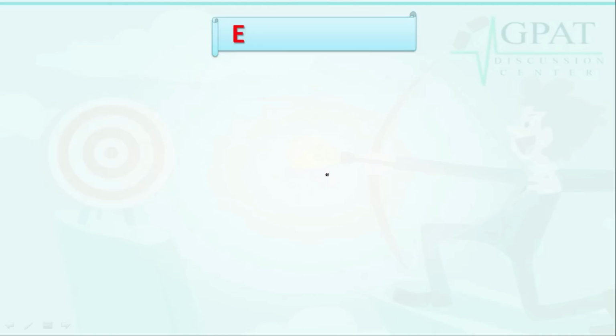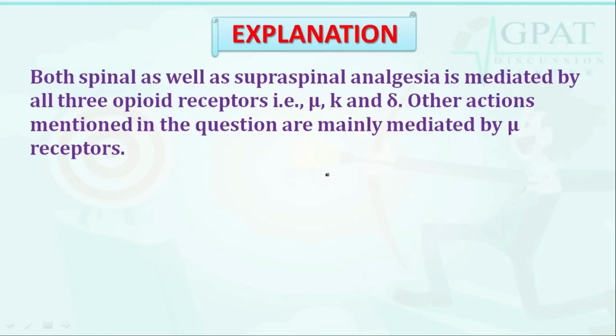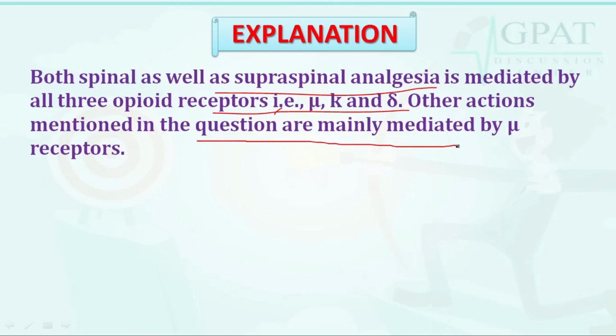So let's discuss with the help of explanation that both spinal as well as supraspinal analgesia is mediated by 3 opioid receptors, that is mu, kappa and delta, and the other actions mentioned in the question are mainly mediated by mu receptor. So this is the last question, students.